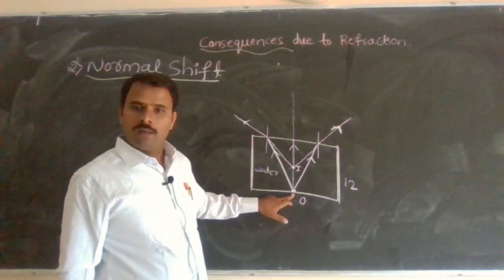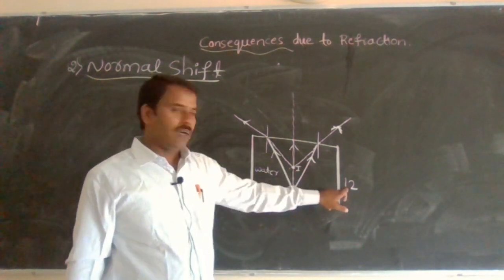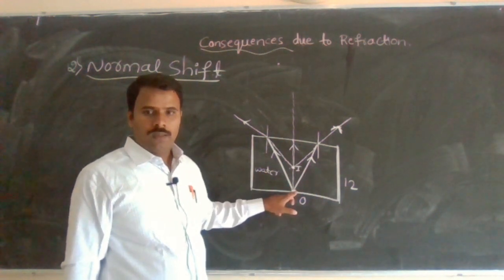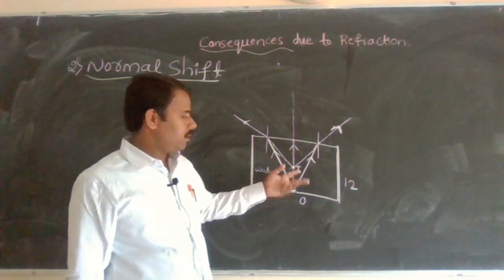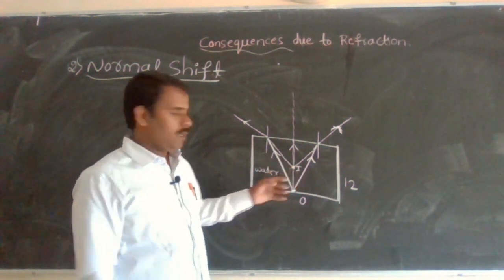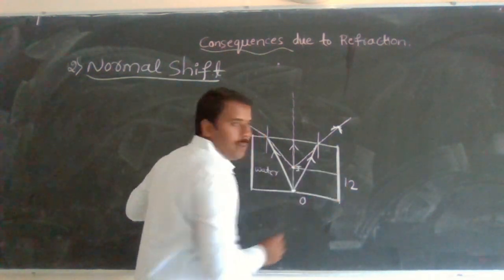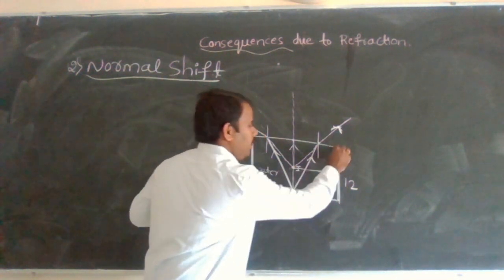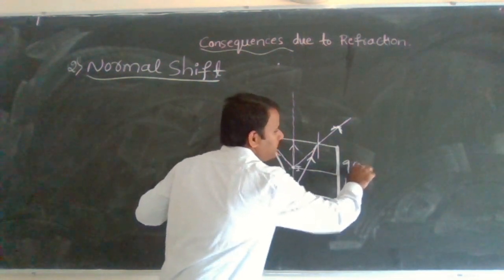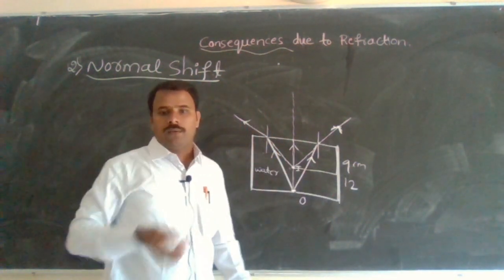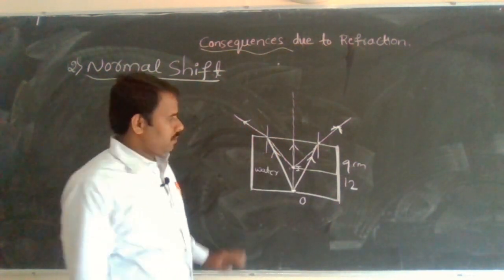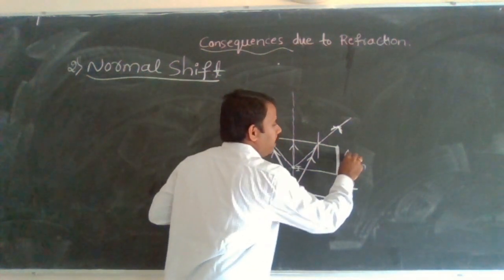Real depth is 12 centimeter. Due to refraction, the image is formed at this point. So this is the apparent depth, say for example 9 centimeter. It came up by 3 centimeter. So this is the apparent depth.